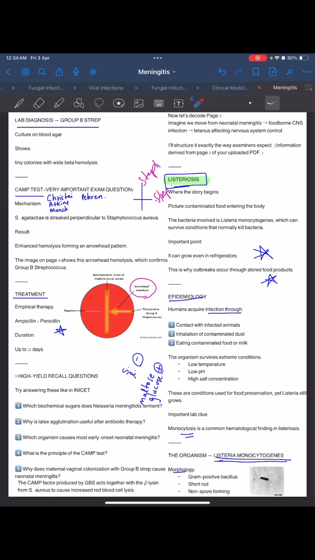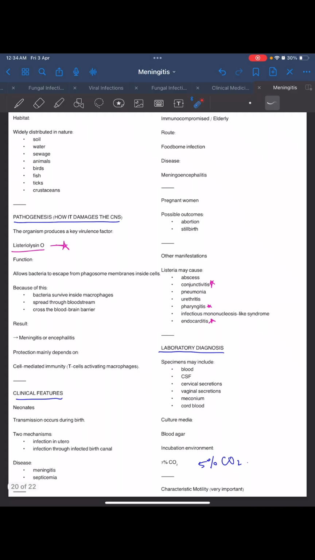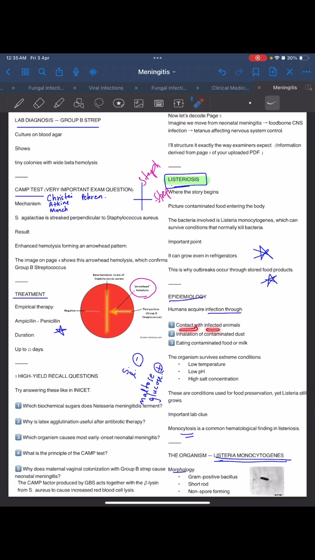Listeria monocytogenes, how does the organism look? Its morphology: it is gram-positive, short rods are seen, non-spore forming, and habitat usually soil, water, sewage, animal, bird, fish, tick, and crustaceans. So in the sewage we can see animals and birds, and in the water we can see fish, ticks, and crustaceans. Crustaceans include prawns. We can get infection by contact with infected animals and inhalation of contaminated dust.